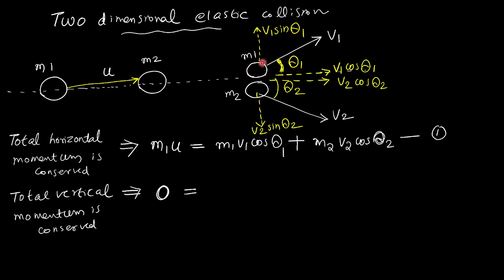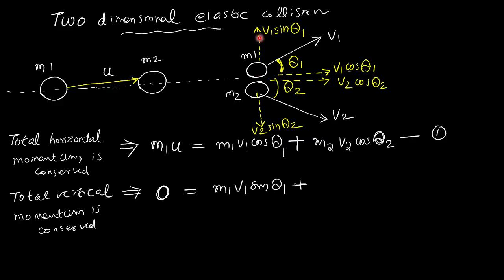m1 is moving upward. m1 has the vertical velocity v1 sin theta 1. So m1 has the vertical momentum m1 into v1 sin theta 1, mass into velocity. And m2 has the downward momentum. If the velocity is downward, we have to put a negative sign.